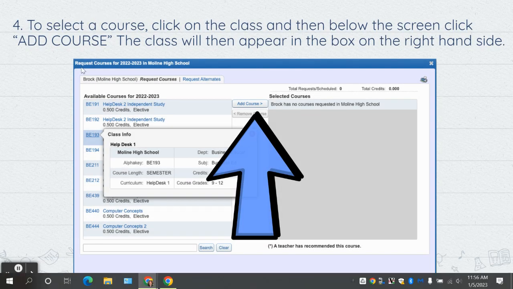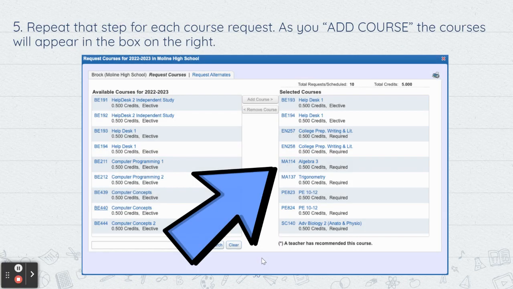To select a course, you need to click on the class that you want, and then you hit Add Course. So you make sure that the course you want is highlighted, and then you hit Add Course, and it'll pop it over here onto the right-hand side. So the word Add Course moves it from the left-hand side to the right-hand side. Then you're going to repeat that step for each course request.